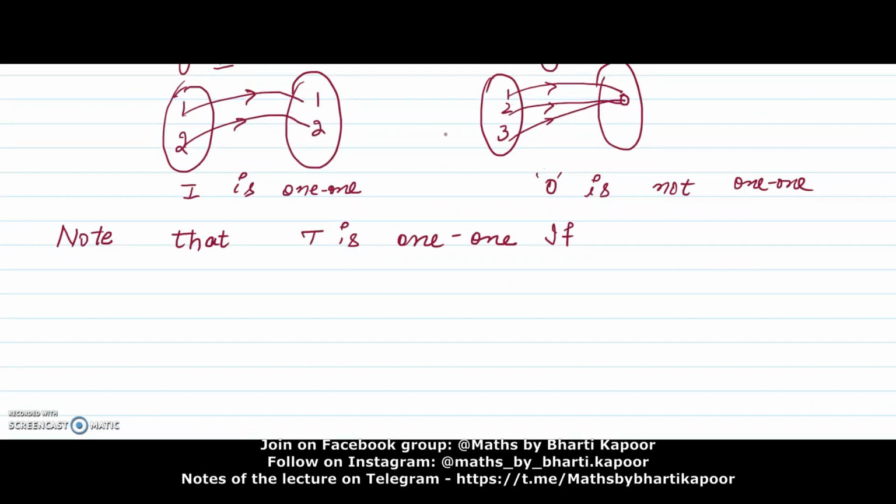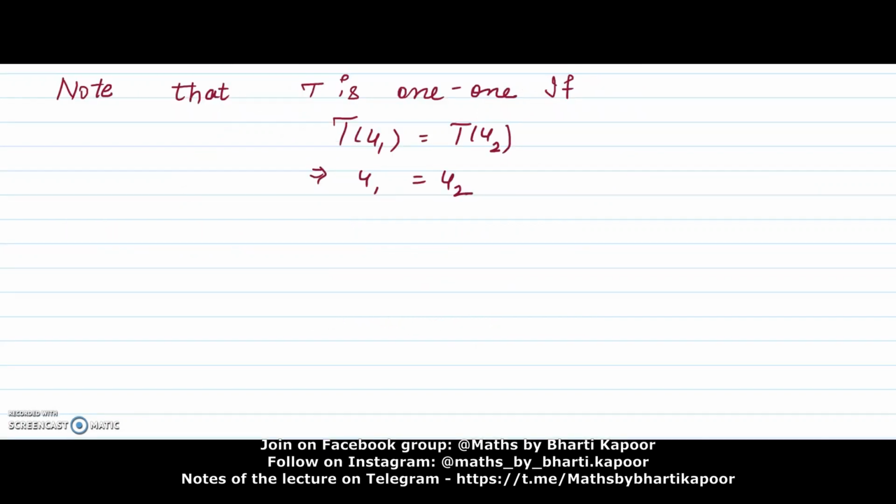Note that T is 1-1 if image of U1 equal to image of U2 implies U1 and U2 are not two different elements but they are the same. Next we will see what is an onto or surjective linear transformation.